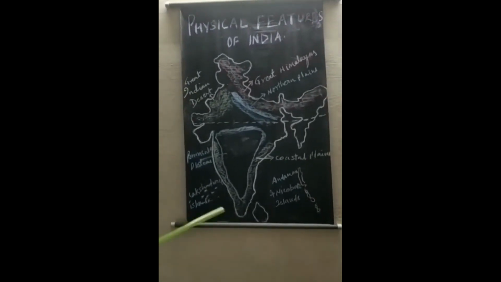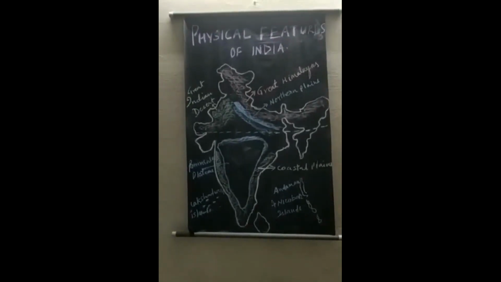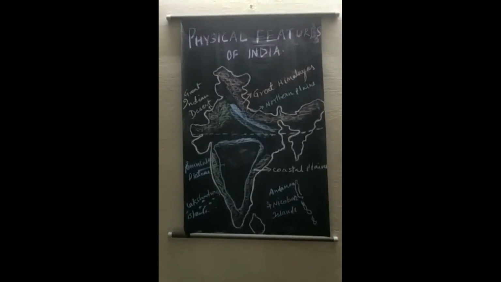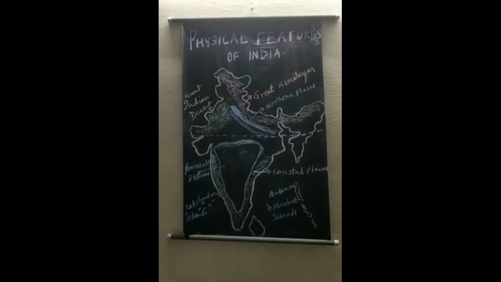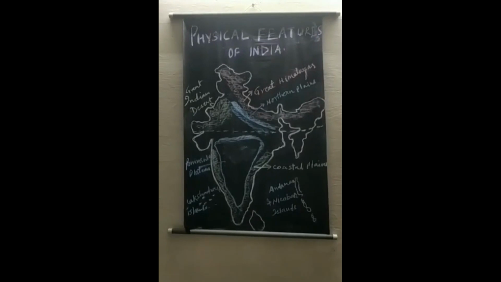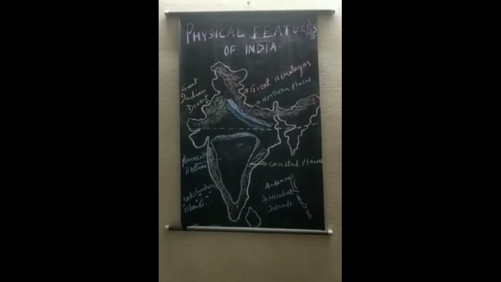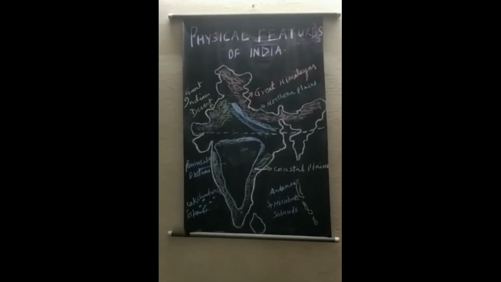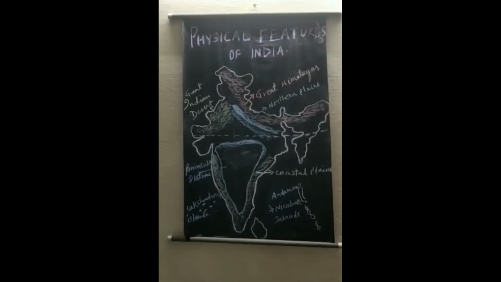Now, India is a large landmass formed during different geological periods, which has influenced her relief. Besides geological formation, a number of processes such as weathering, erosion, and decomposition have created and modified the relief into its present form.